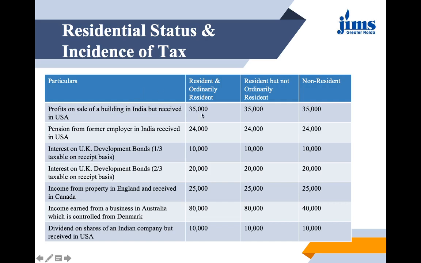See, in all the three cases this income will be taxed, because the profits are being generated from a sale of building in India. So from here only it becomes an Indian income. Quite simple, right? So it will be taxed in all the cases, whichever of the three categories of residential status he belongs to.